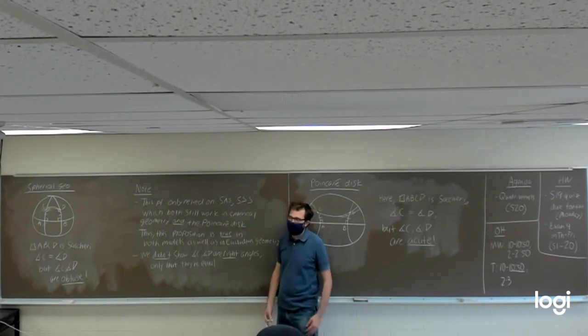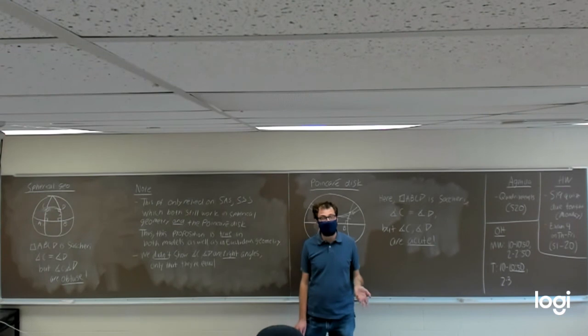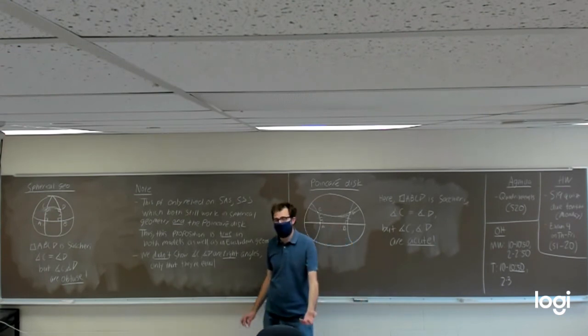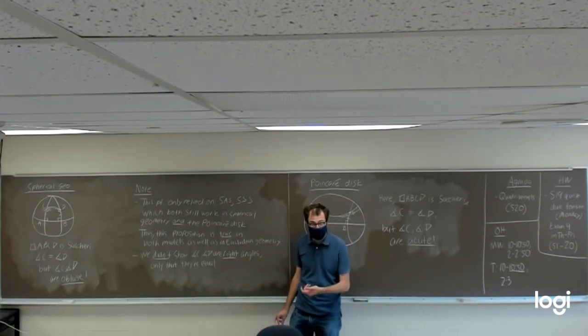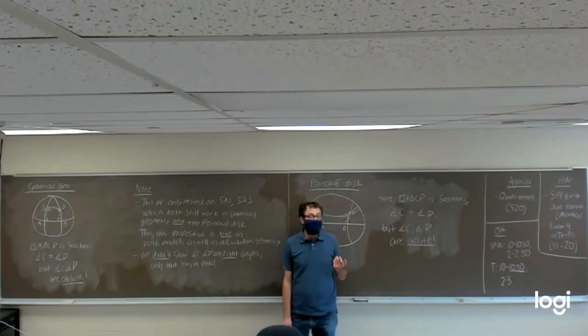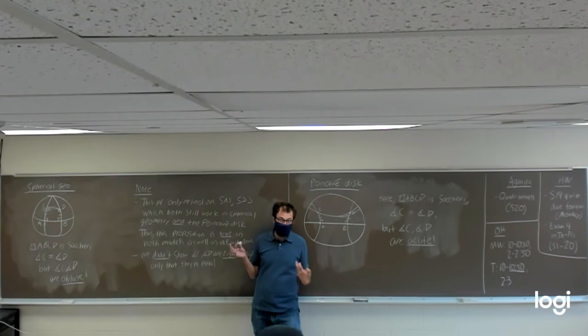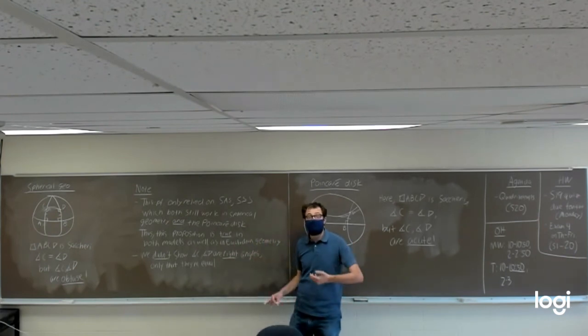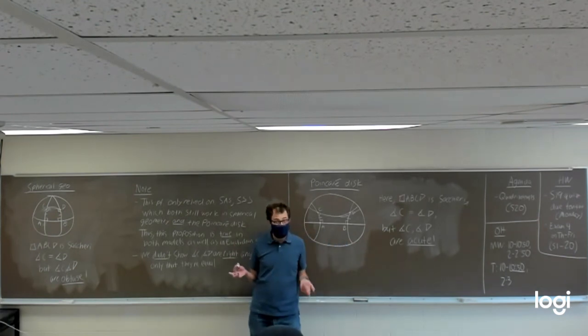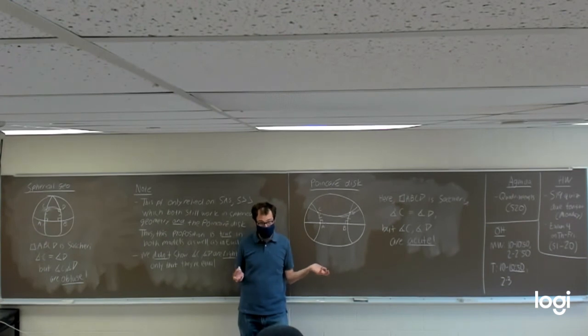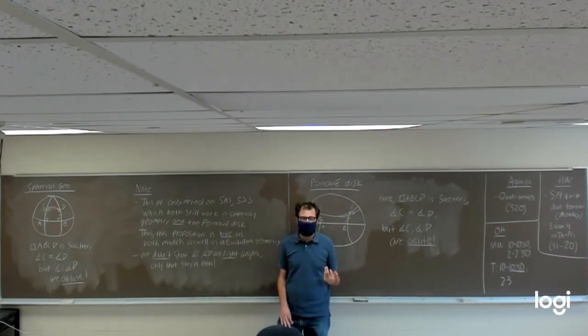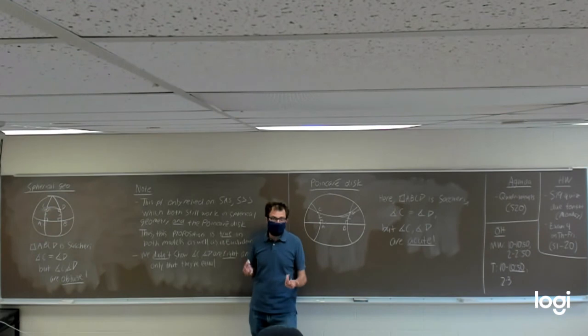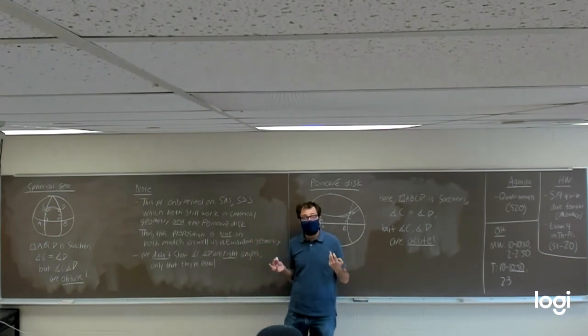And I think that's going to do it for this video. So in Wednesday's class, we're going to look at a different type of quadrilateral called a Lambert quadrilateral, named after a Frenchman this time. And we're going to talk about how a Lambert quadrilateral is different in Euclidean versus spherical versus Poincare disk geometry, and tie that back together to how properties of lines and such differ in the three different models of geometry.